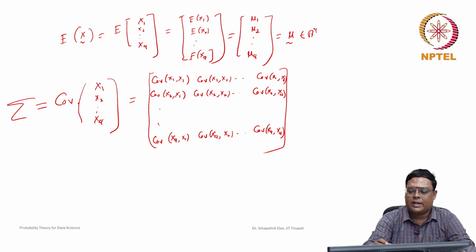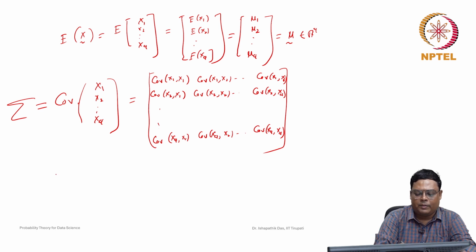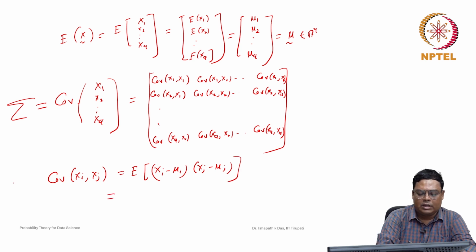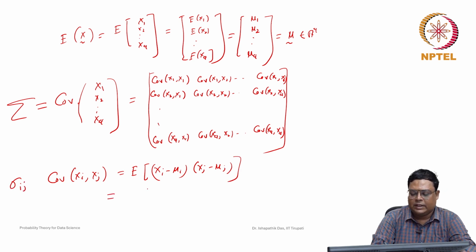Now what is the covariance between xi and xj? By definition it is the expected value of xi minus mu i and xj minus mu j, and we denote it by sigma ij. It can be simplified to the expected value of xi xj minus mu i mu j, where mu i and mu j are the means of the random variables.